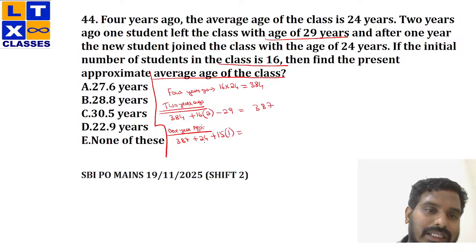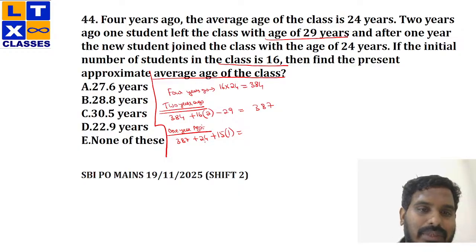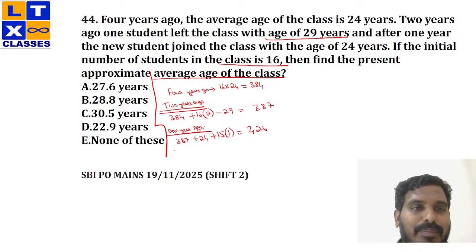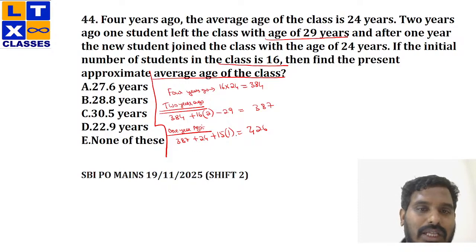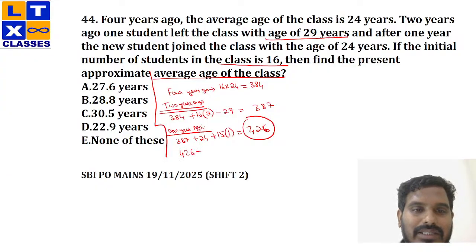So this would be 387 plus 15 plus 24. This is 39. 387 plus 39 would be equal to 426. Okay. Now find the present approximate average. Now the present age I can calculate from this 426, right? So present age would be 426.